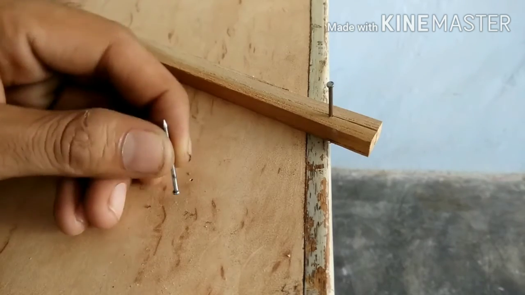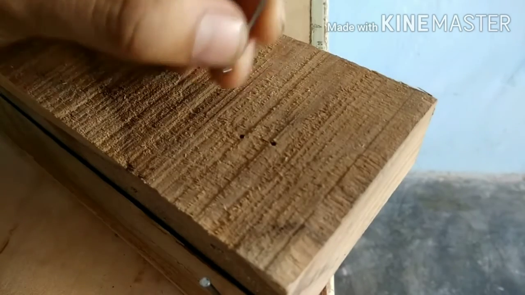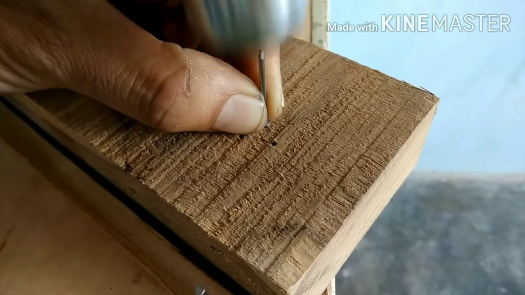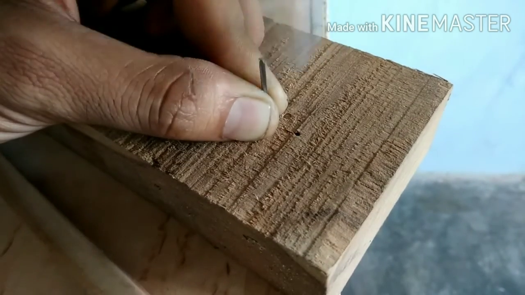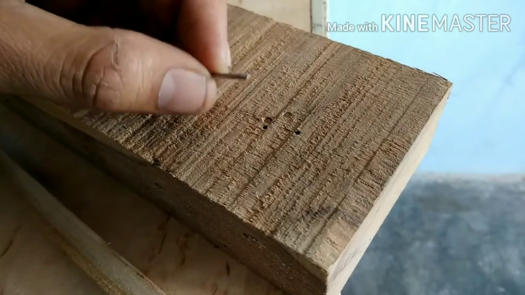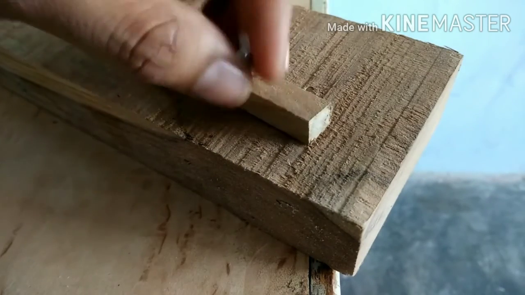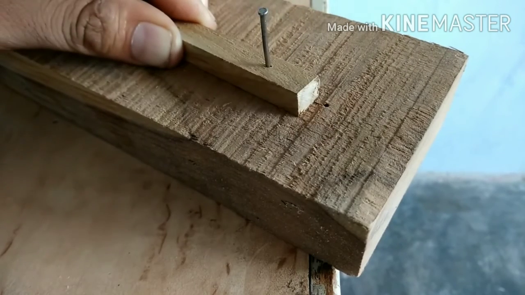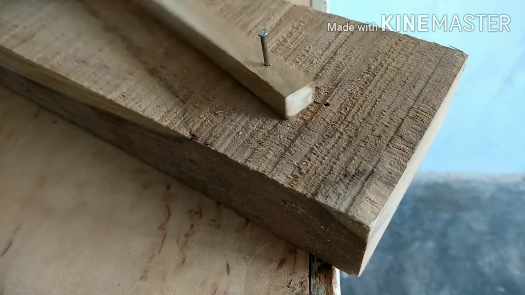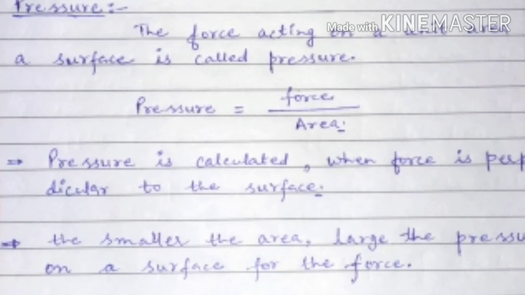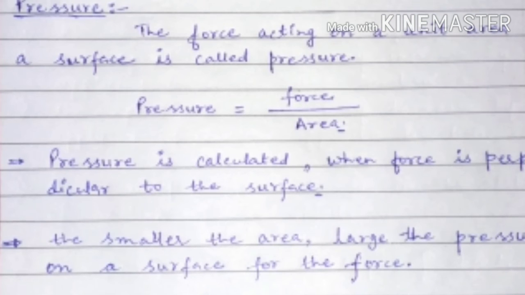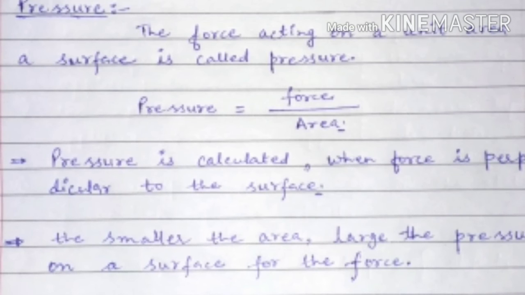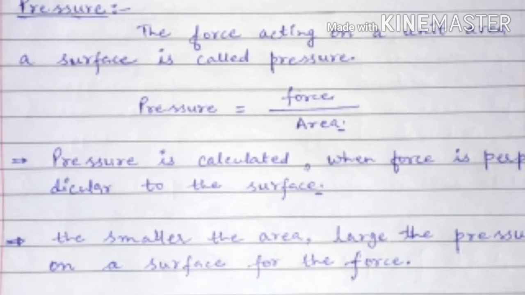But what will happen if you take the other side of the iron nail, the head part, and try to drive the nail with the hammer? You will not be able to do this. Why? Because the area is increased. As the area is larger on the head side, we are not able to push the iron nail into the wooden block.